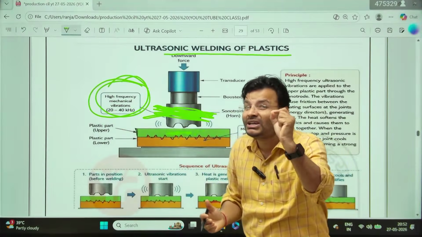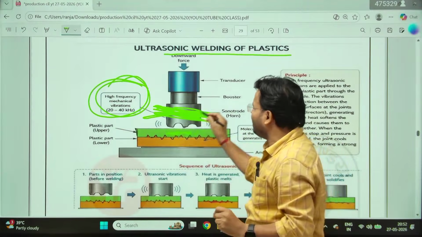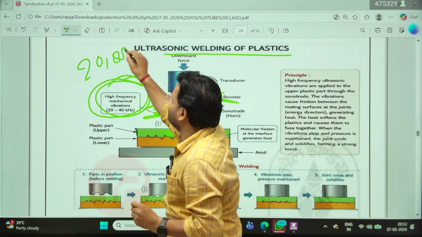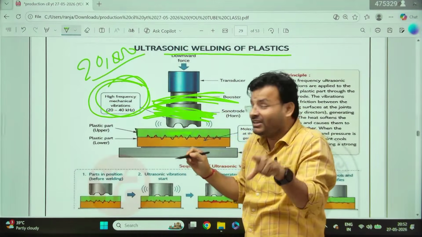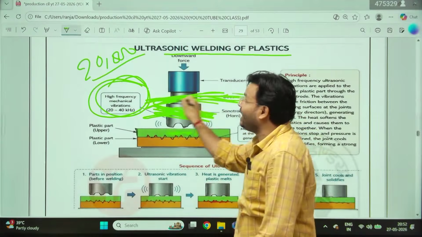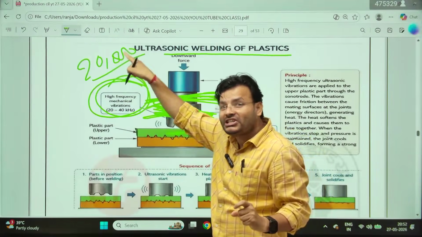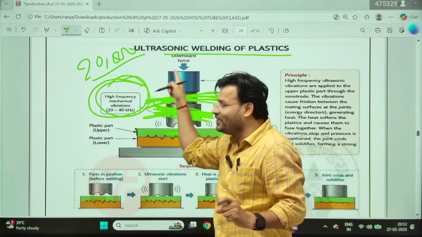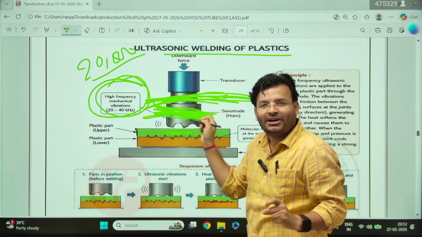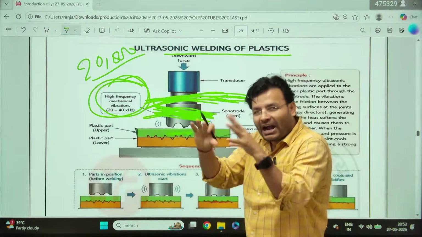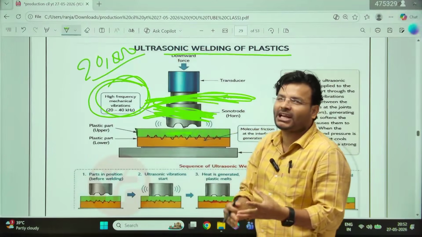Means in 1 second, how many times will it move like this? 20,000 times. Sir, in 1 second it will move left and right minimum 20,000 times. You close your eyes and open them, and it has moved back and forth 20,000 times. Now understand, 20,000 times, how much heat? Just so, sir, heat is generated, hardness reduces, I will apply the pressure, I will get the joint.